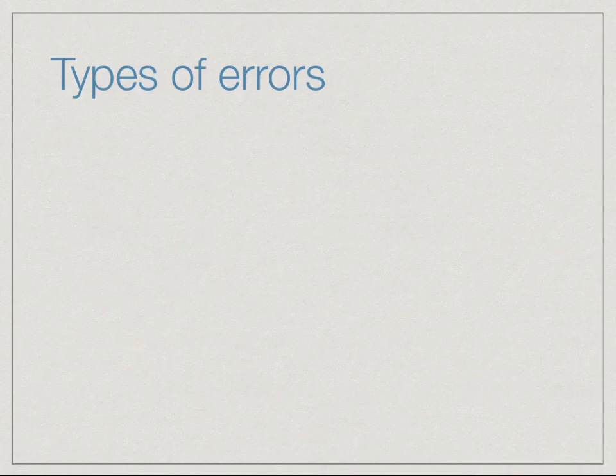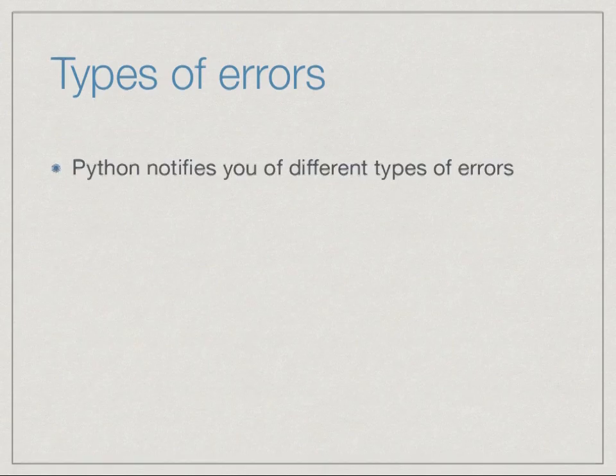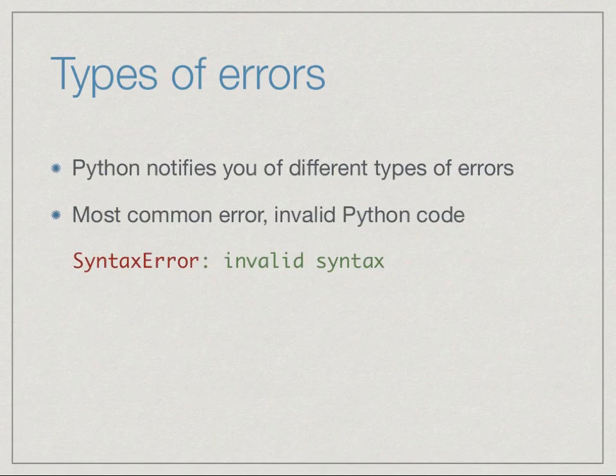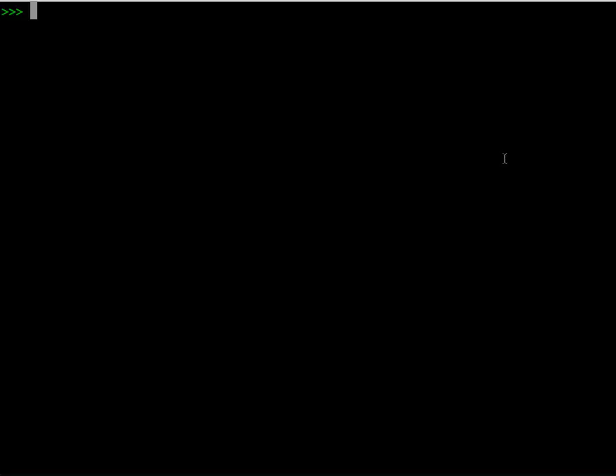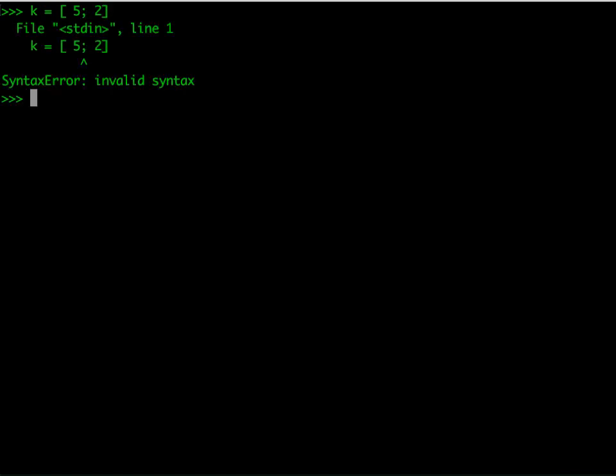Now, there are many different types of errors, and some of these we have seen, but you may not have noticed the subtlety of these. For example, when we run Python and we type something which is wrong, then we get something called a syntax error. And the message that Python gives us is syntax error, invalid syntax. For example, supposing we try to create a list and by mistake we use a semicolon instead of a comma. Then immediately Python points to that semicolon and says, this is a syntax error, it's invalid Python syntax.